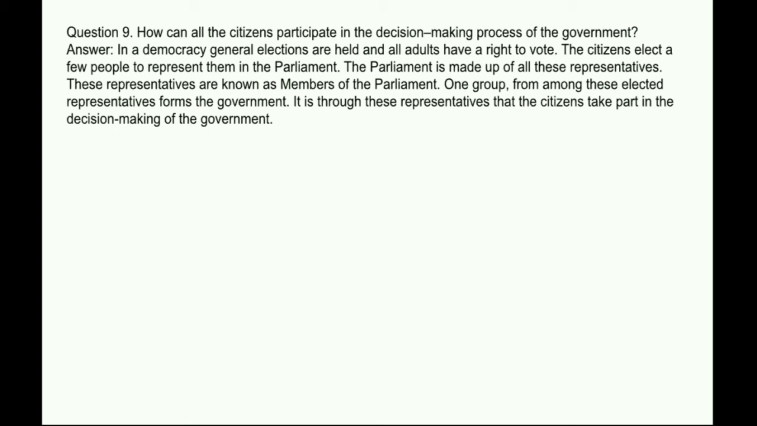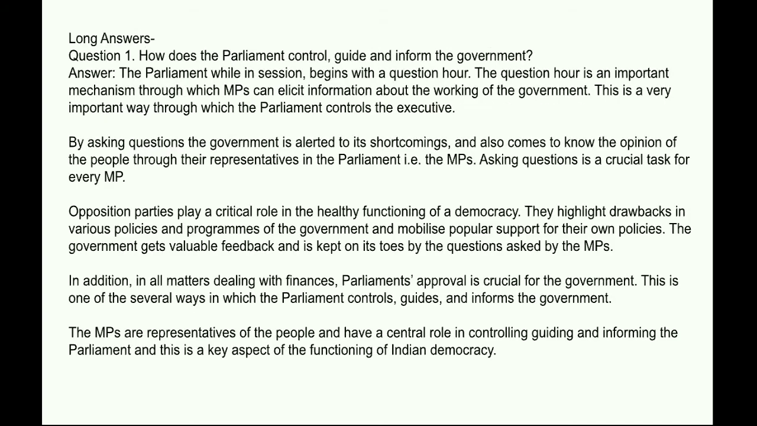That citizens elect a few people to represent them in the parliament. Parliament is made up of all these representatives. These representatives are known as members of the parliament. One group from among these elected representatives forms the government. It is through these representatives that the citizens take part in the decision making of the government.